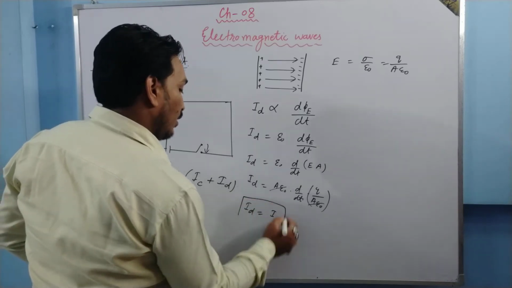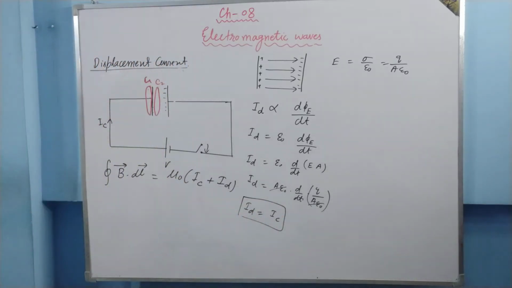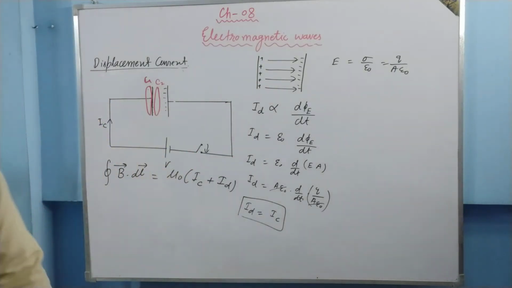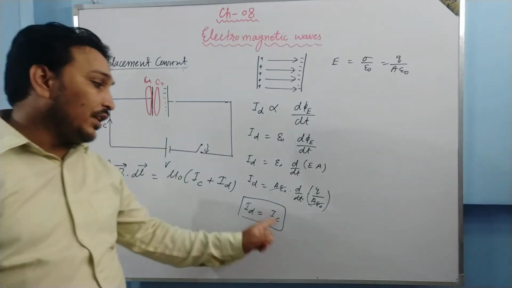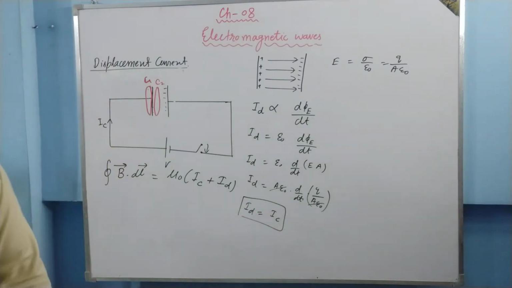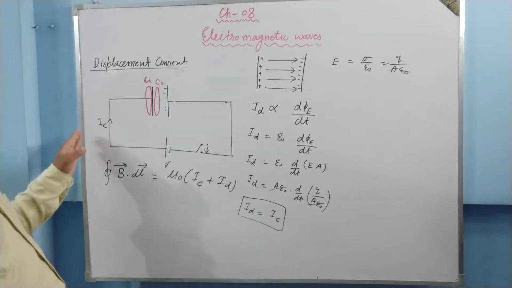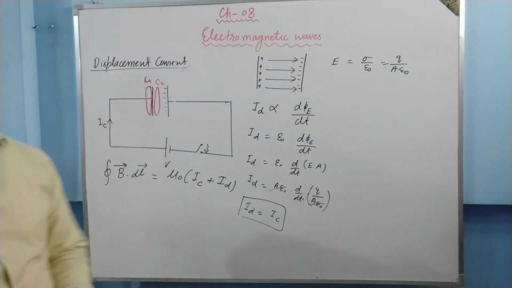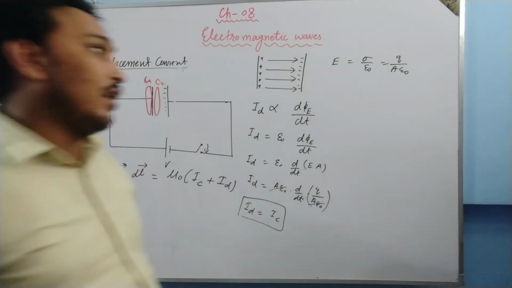And that is equal to what? Conduction current. So we conclude that there is a displacement current which exists between the plates of the capacitor, and in magnitude it is equal to the conduction current which is existing outside the capacitor in the wires. From here Ampere's circuital law has been modified.